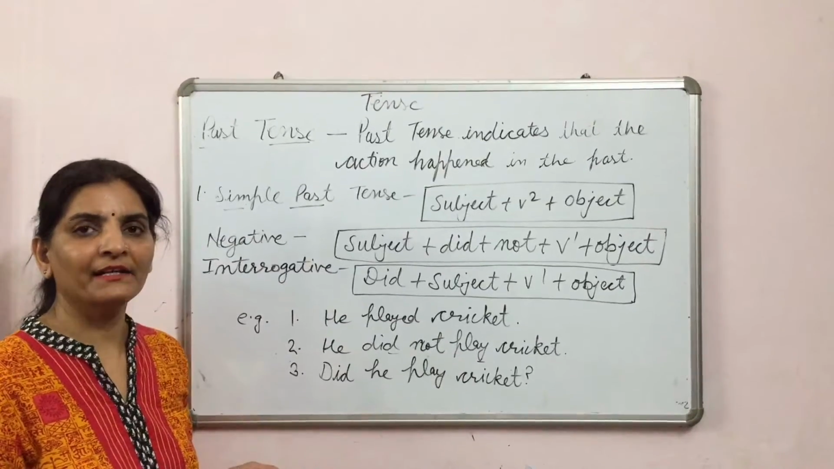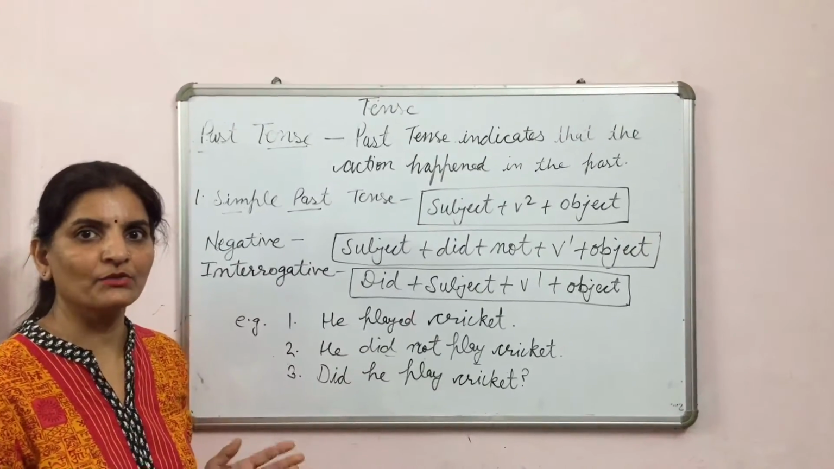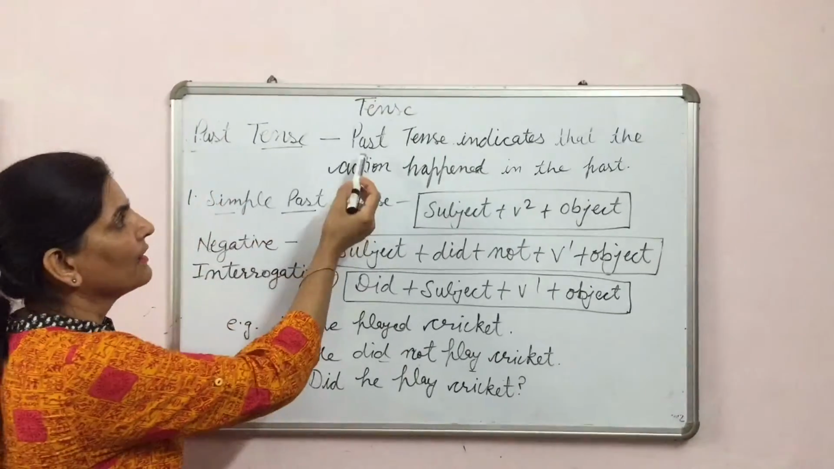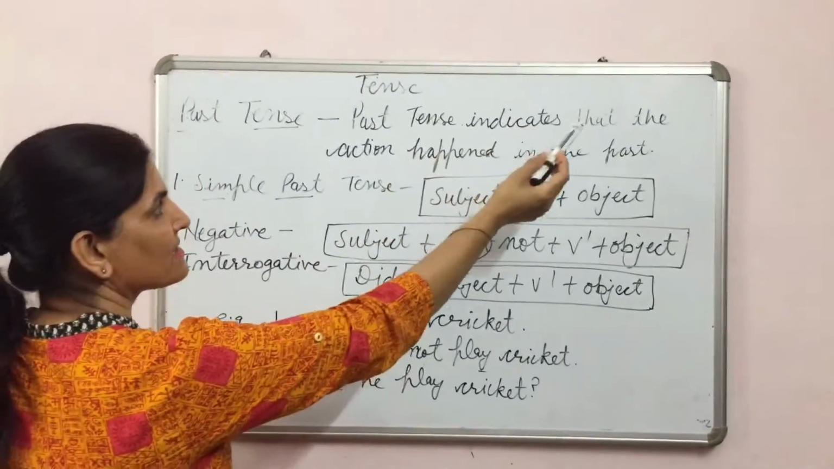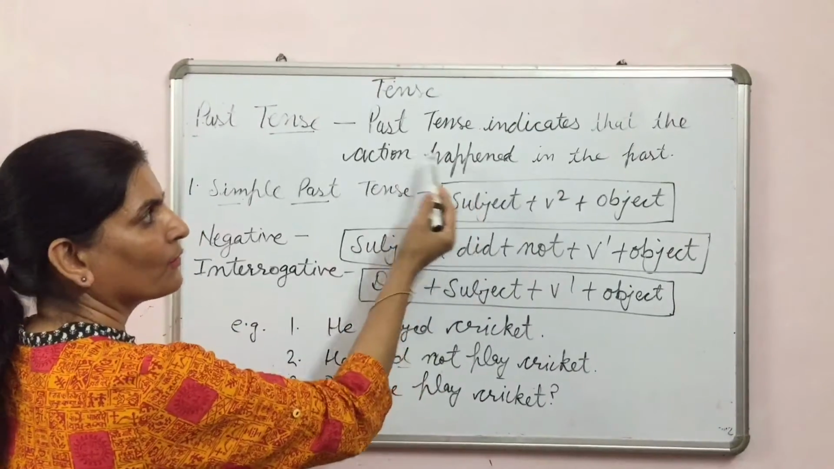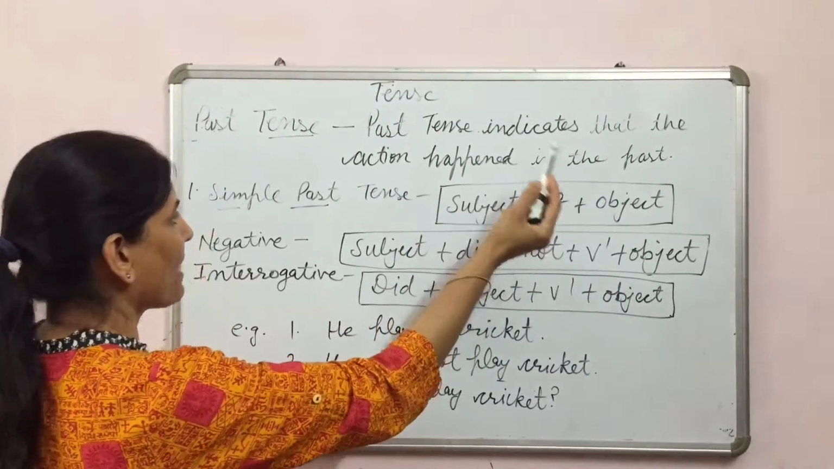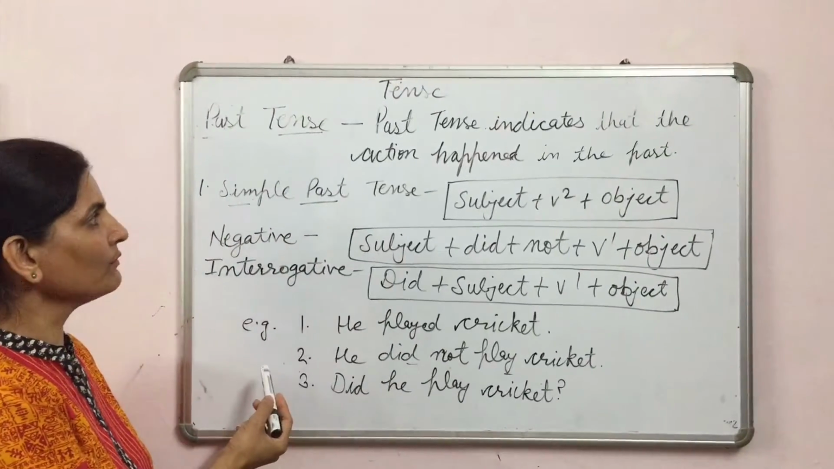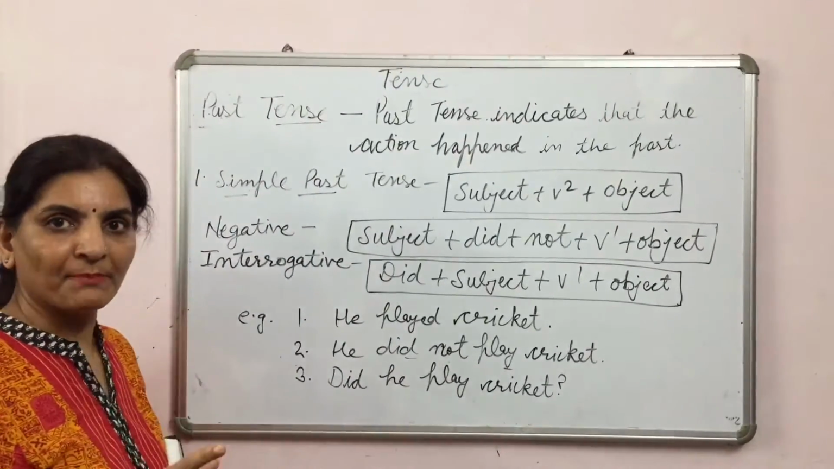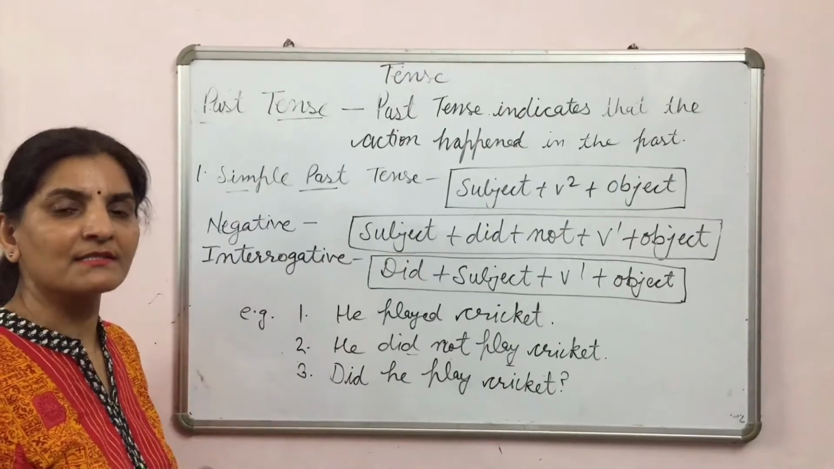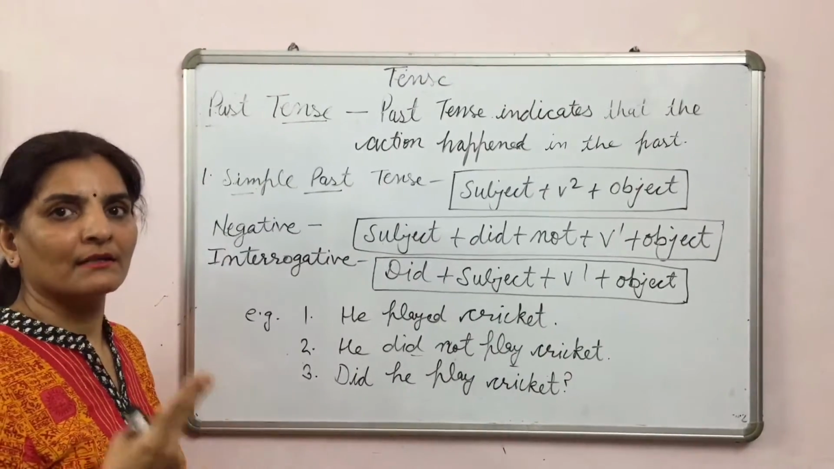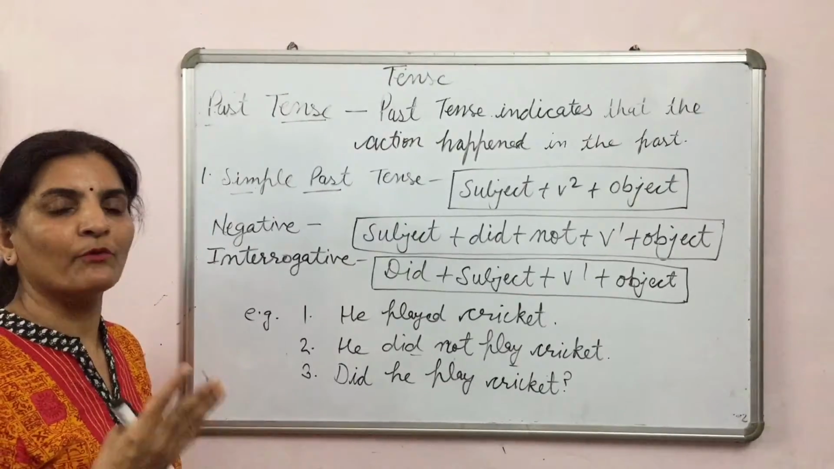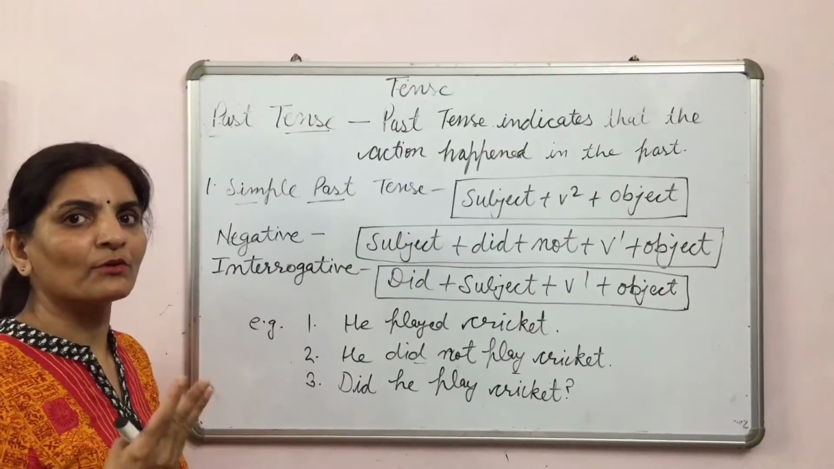Students, we have already learned about present tense. Today we will delve into past tense. Past tense indicates that the action happened or took place in the past. There are four parts in this tense also. One, simple tense means simple past. Second is continuous means past continuous. Third one is past perfect and fourth one is past perfect continuous.